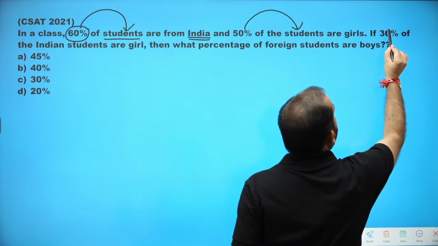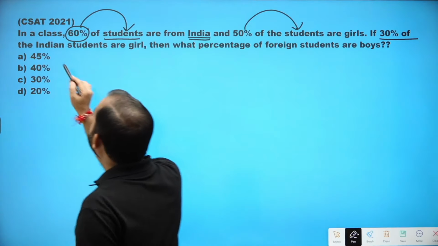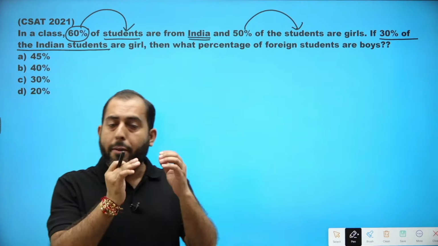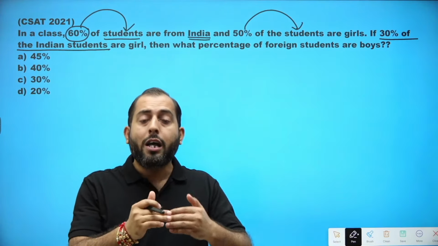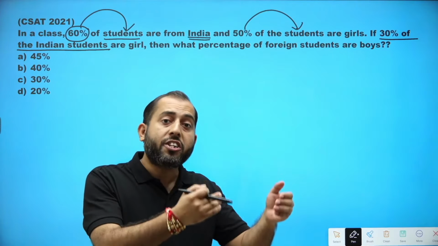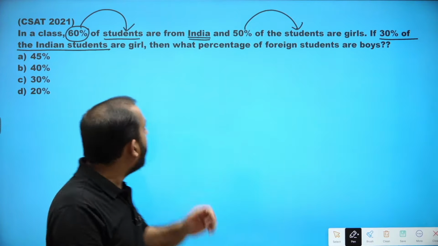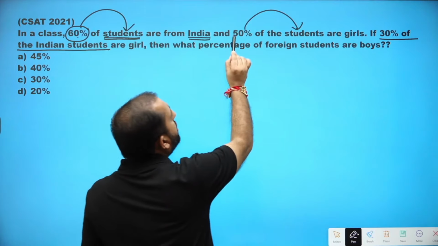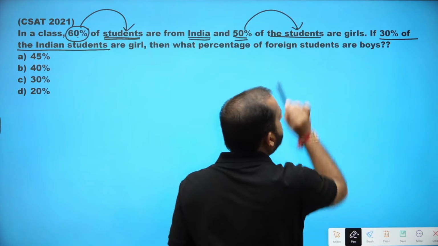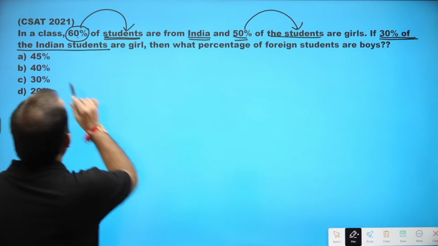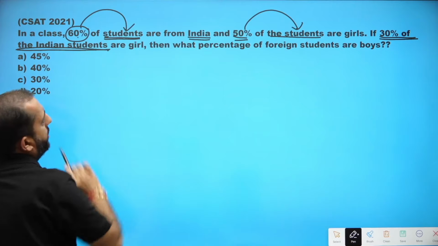If 30% of what? 30% of the Indian students. So along with the percentage value, we should know which is the base for that particular percentage. For this 60%, total students is the base. For this 50%, total students are the base. For this 30%, the base is the Indian students.